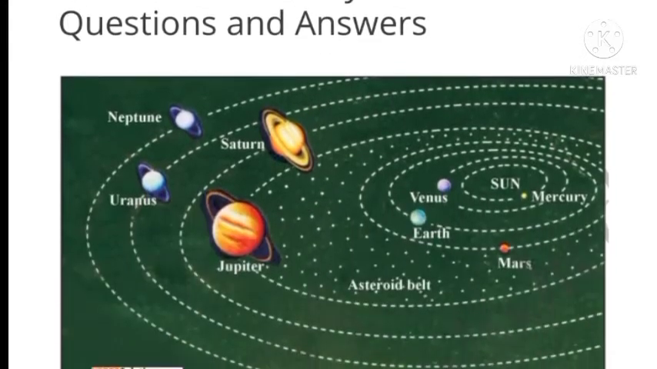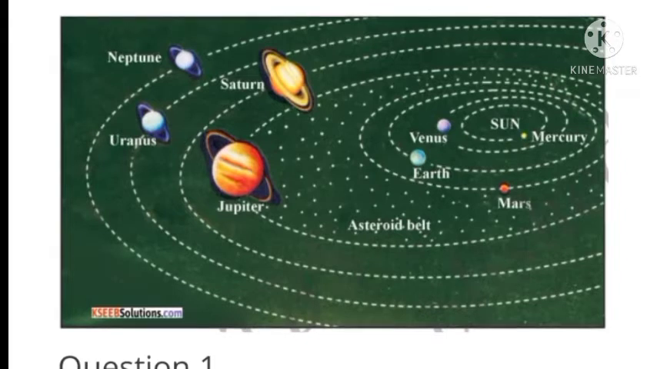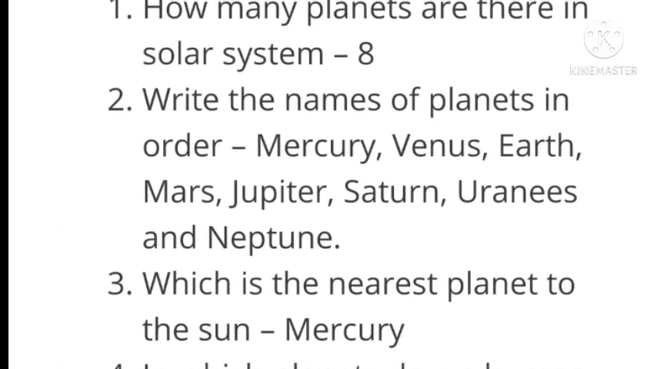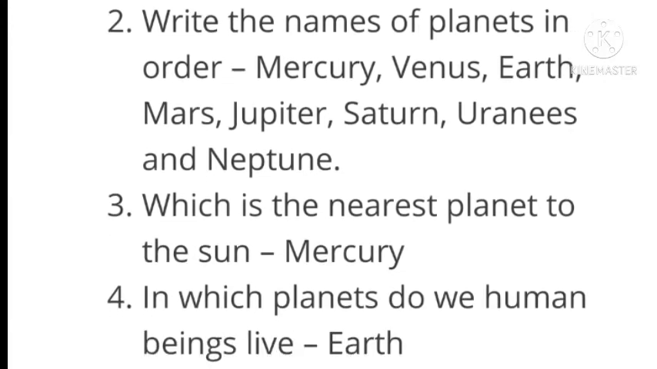See here children, can you observe a picture here? Yes, what can you see in this picture? You can see around the sun there are planets. So by seeing this picture we have to answer these questions. Okay, so first, how many planets are there in the solar system? 8. Second, write the names of the planets in order: Mercury, Venus, Earth, Mars, Jupiter, Saturn, Uranus and Neptune.